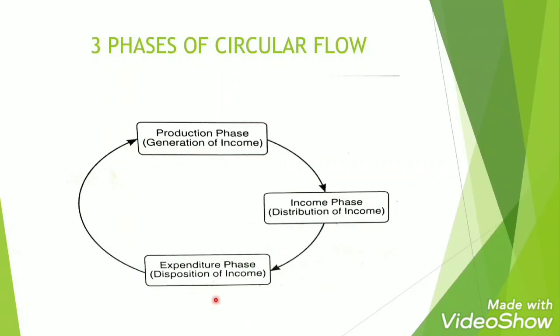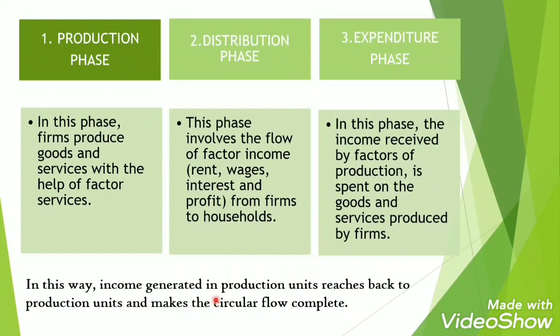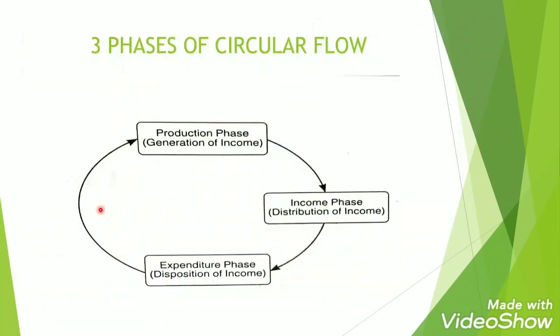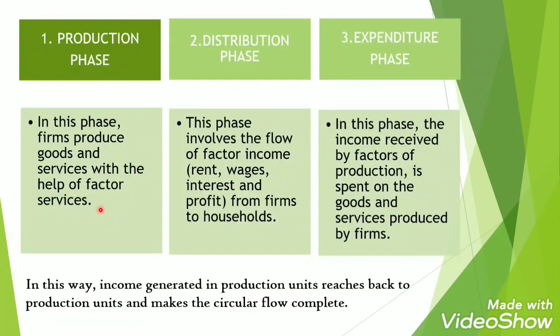The first is the production phase, where generation of income takes place. In this phase, firms produce goods and services with the help of factor services. That means basically the production is starting. Okay, and the generation of income is also taking place.